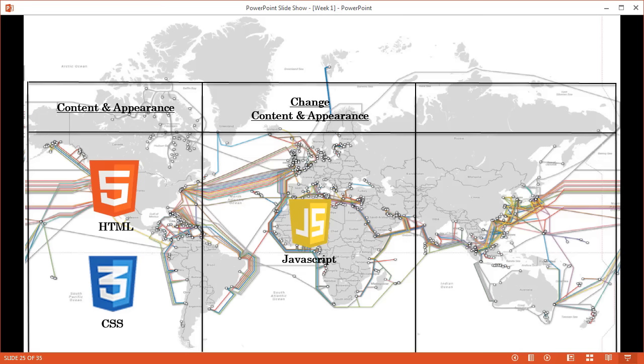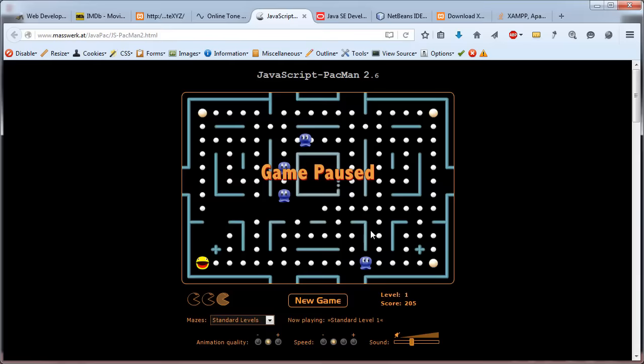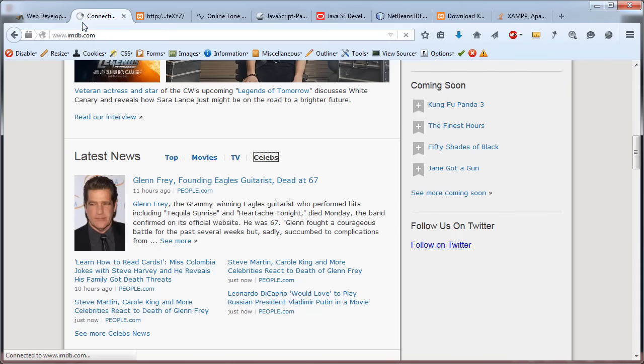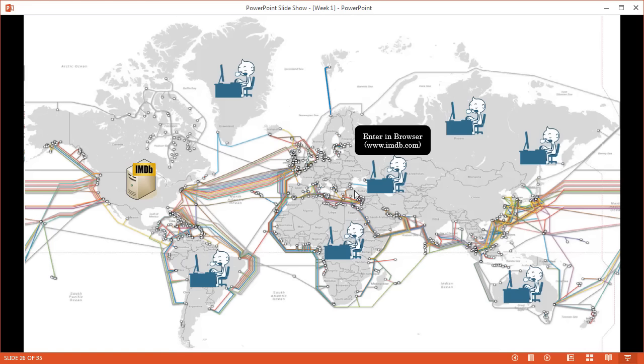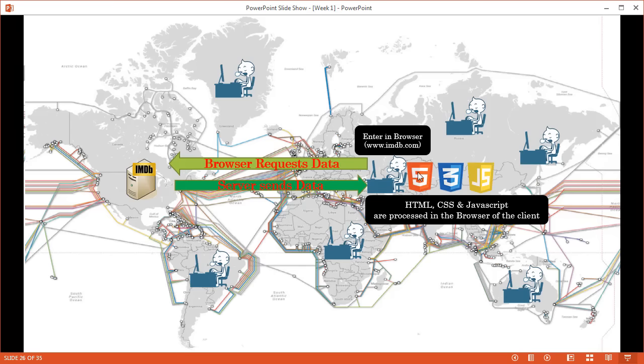But before we go to 2 more languages, let's discuss those 3 languages once again with our good example, IMDb. I hit enter, the wheel starts to turn. I'm this guy now in Western Asia somewhere. I hit enter. What happens? I'm contacting the IMDb server. Hey, give me the code. Code comes back. My browser reads the code and displays the website. And what code did come back? The HTML code came back. The browser read that code and could display the content of the website.